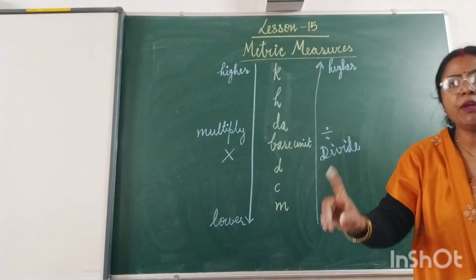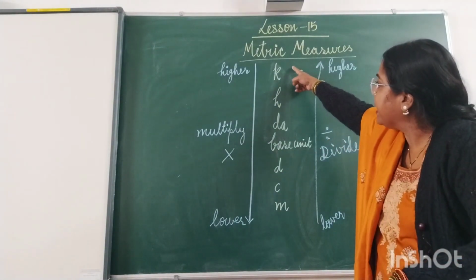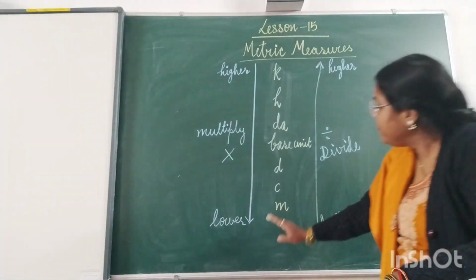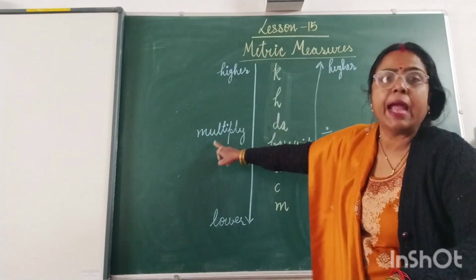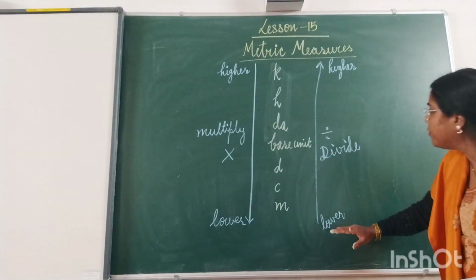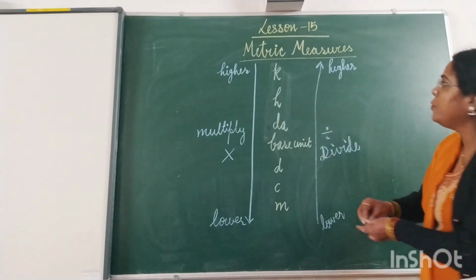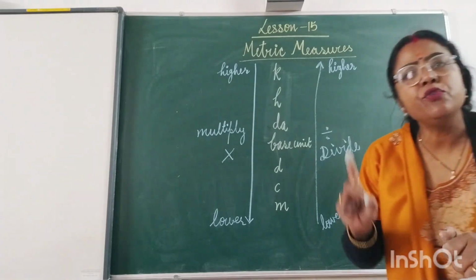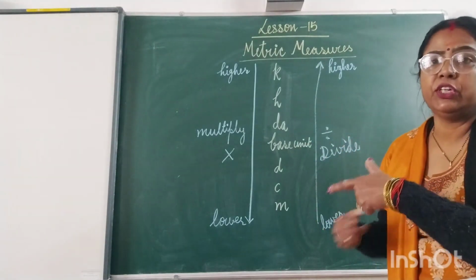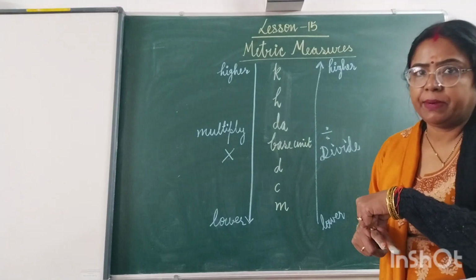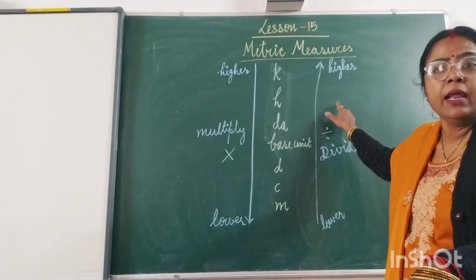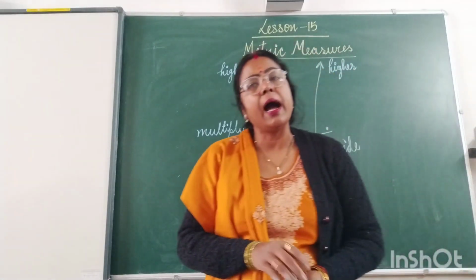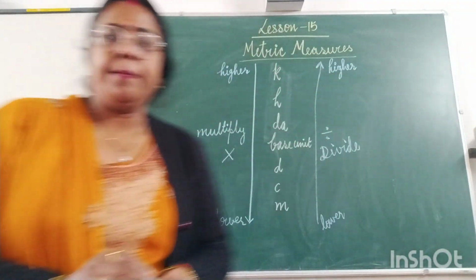So only what things you have to learn? You have to understand that kangaroo hopping down, comma, don't care much. When we are moving from the higher unit to the lower unit, we have to multiply, and when we are moving from the lower unit to the higher unit, we have to divide. If you understand this much, you will never fail in solving the questions of conversion of metric measurement. So please read it and write it down properly. Then I will explain how to convert higher to lower and lower to higher.